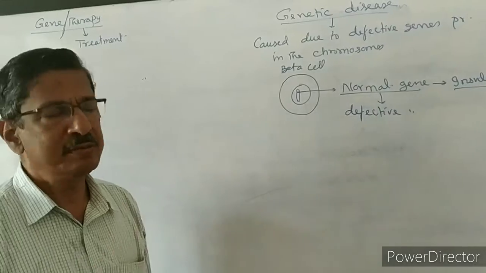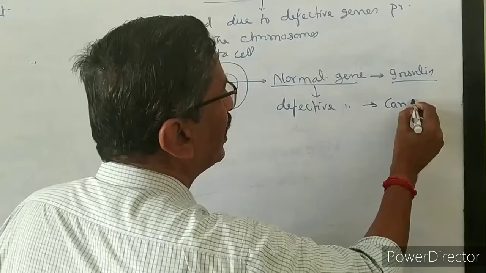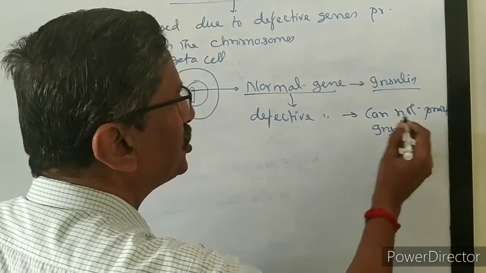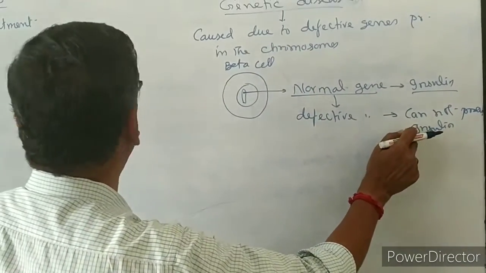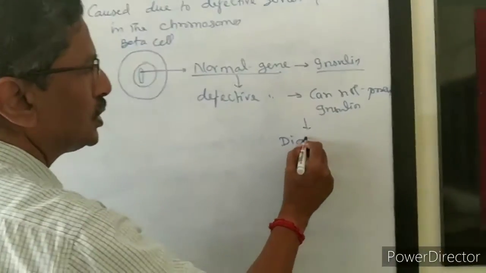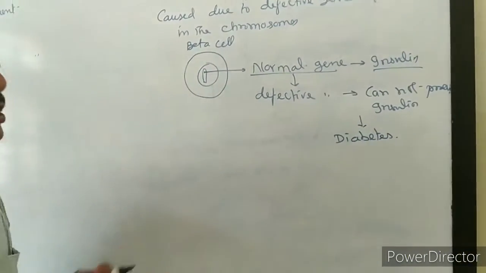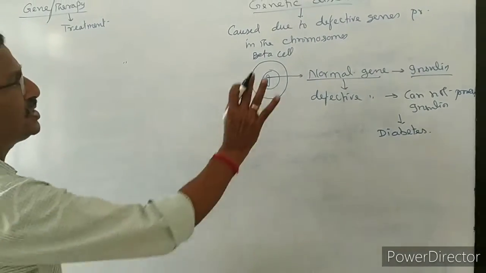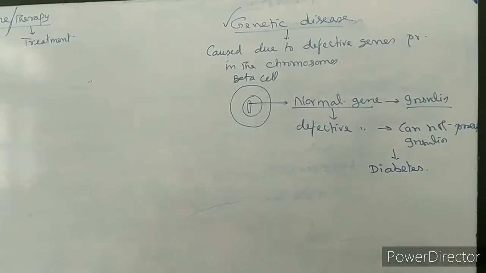It is due to mutation, a sudden change in a gene. The defective gene cannot produce insulin. If insulin is not produced sufficiently, the person will be affected by diabetes. The defective gene will pass on to the subsequent generation, so all the individuals will be affected by diabetes. This is common. It is a genetic disease.